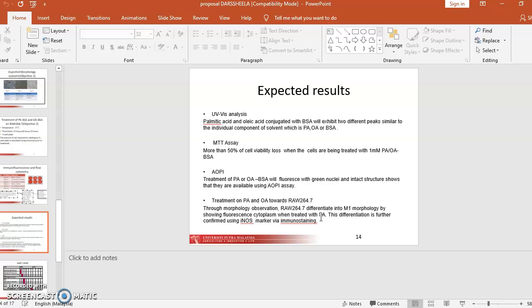Then the treatment of PA and OA towards RAW 264.7. Through this morphology observation, RAW 264.7 will differentiate into M1 morphology by showing fluorescent cytoplasm when it is treated with PA. And then this differentiation will further be confirmed using the iNOS marker via immunostaining.